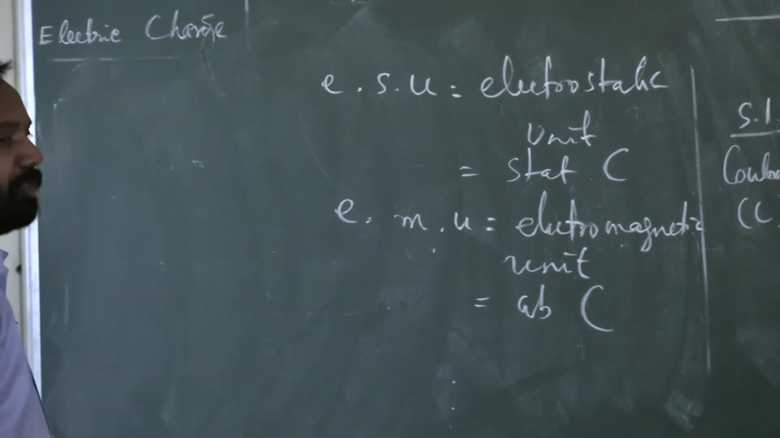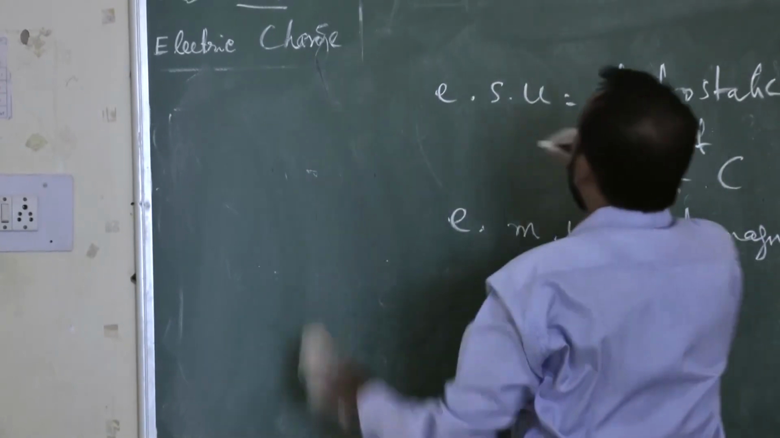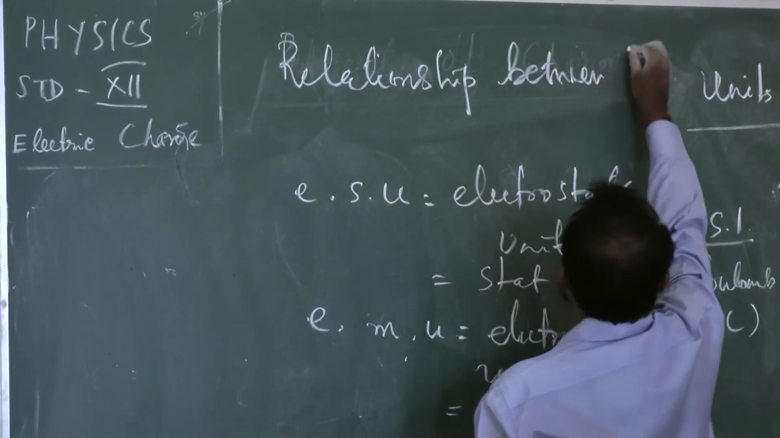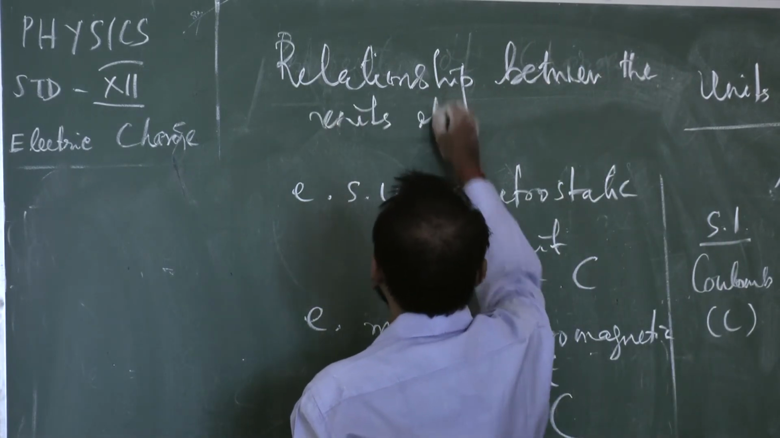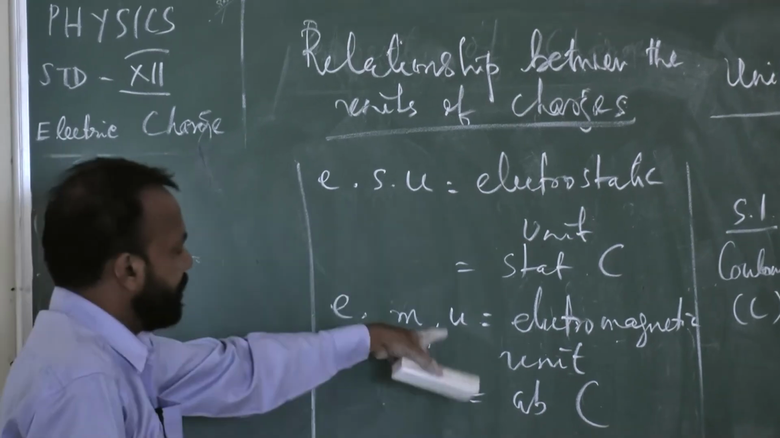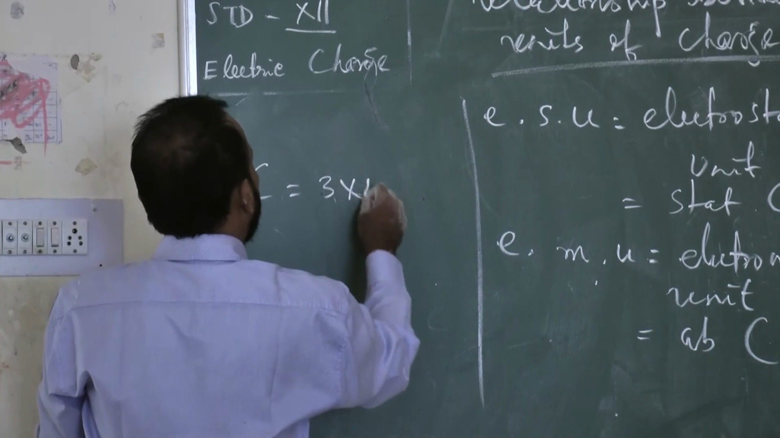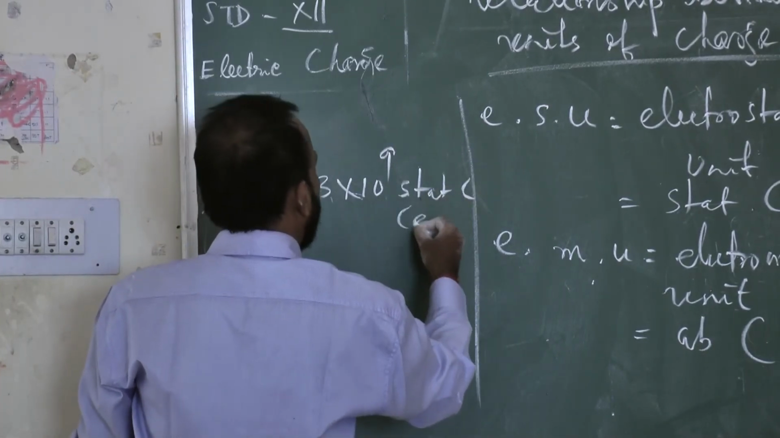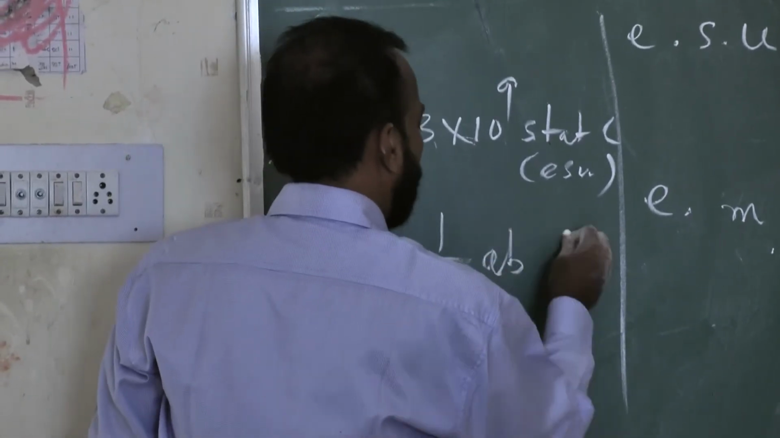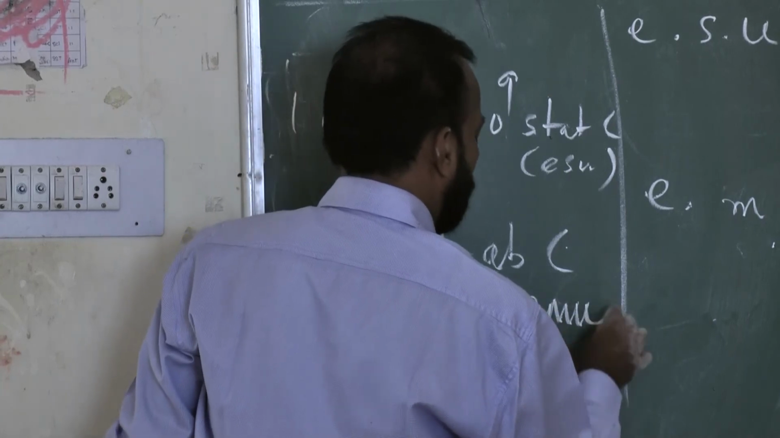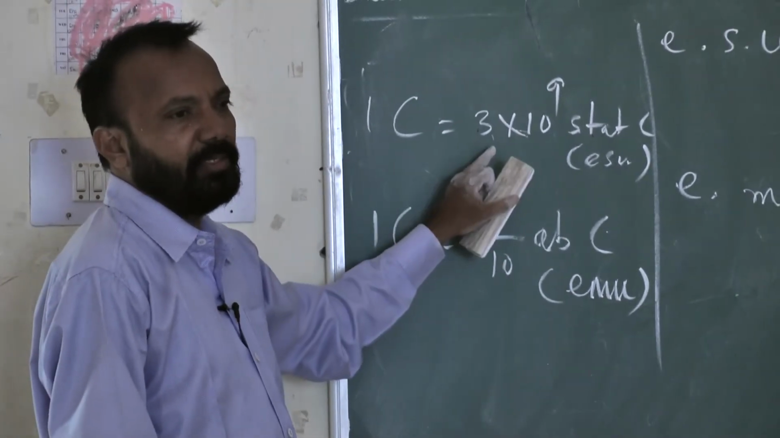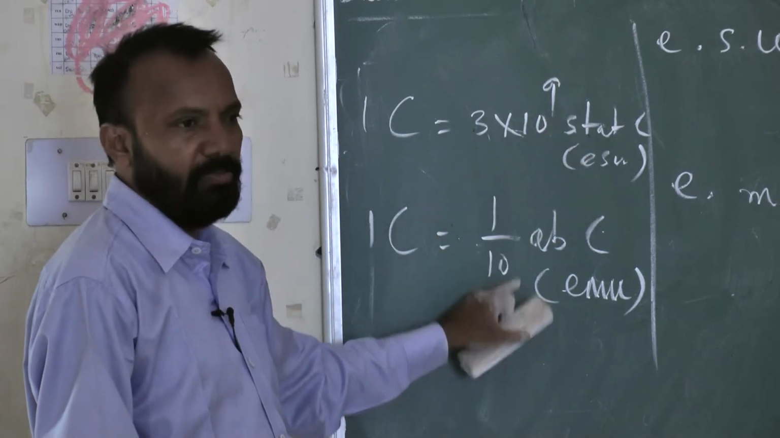And we can find out the relationship between the units of charge. 1 coulomb is equal to 3 into 10 to the power 9 statcoulomb, or ESU, and 1 coulomb is equal to 1 by 10 abcoulomb, or EMU. 1 coulomb is 3 into 10 to the power 9 statcoulomb. 1 coulomb is 1 by 10 abcoulomb.